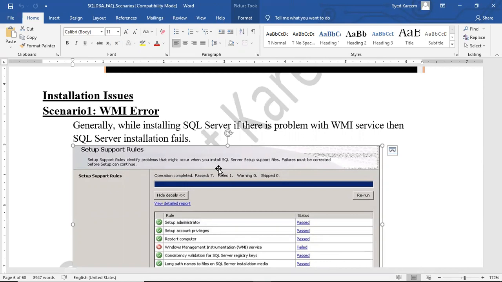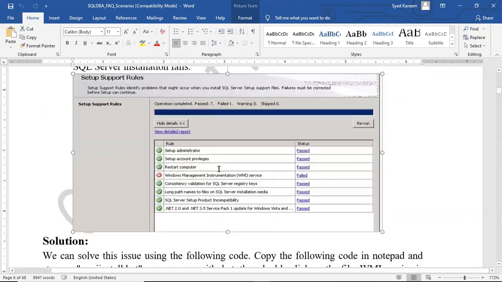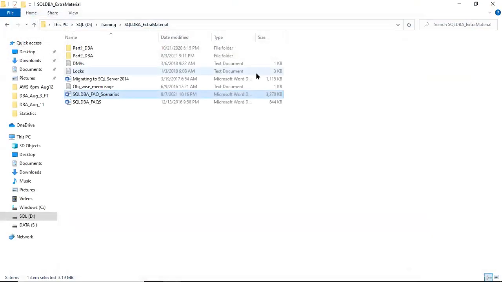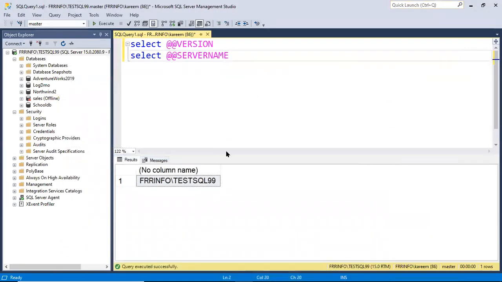What are the common issues, and how to clear them. So I will share the soft copy material also, then it will be easy for us.